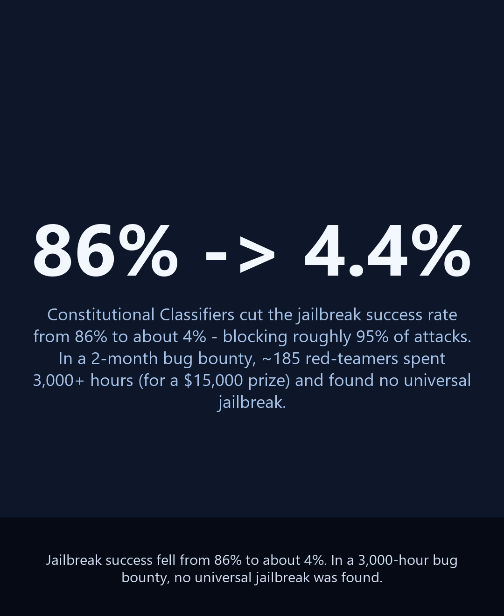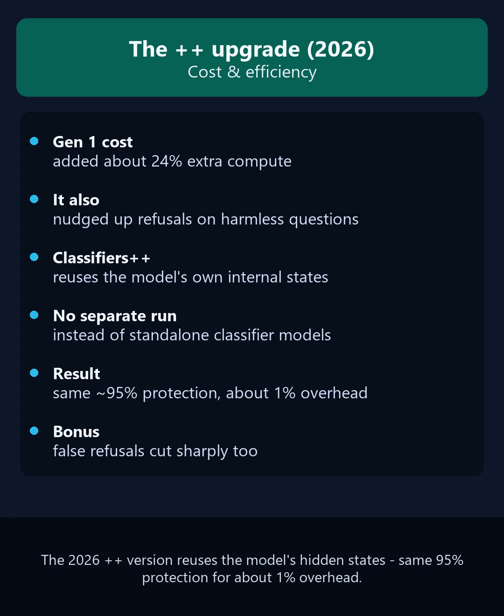Do they work? In Anthropic's testing, the classifiers cut the jailbreak success rate from 86% down to about 4%, blocking roughly 95% of attacks that slipped past safety training alone. In a 2-month bug bounty, around 185 red teamers spent over 3,000 hours, lured by a $15,000 prize, and no universal jailbreak was found.